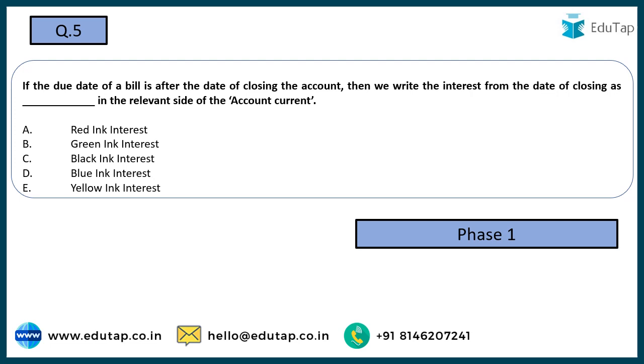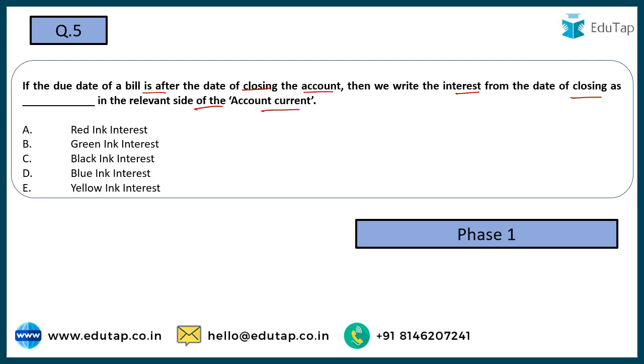Coming to the next one, if the due date of a bill is after the date of closing the account, then we write the interest from the date of closing as dash in the relevant side of the account current. Now this question is talking about a bill which was to mature in future. Its due date was in future, but we have closed the bill now. Maybe we have made the payment now. So now the interest which would have been payable in the future is not required to be paid. So if we are writing the interest, this interest should be written in negative.